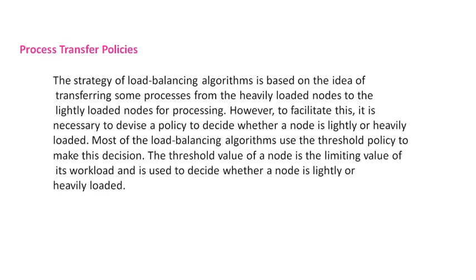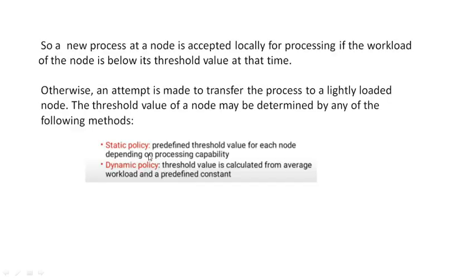If a value is less than this threshold value, then we can say that the node is less loaded. If any value is greater than this threshold value, then it is heavily loaded. It is nothing but a limiting value.